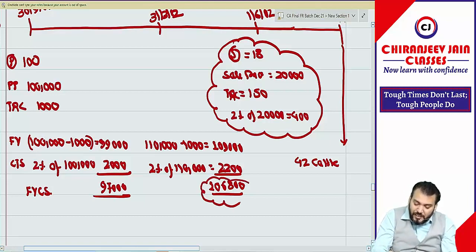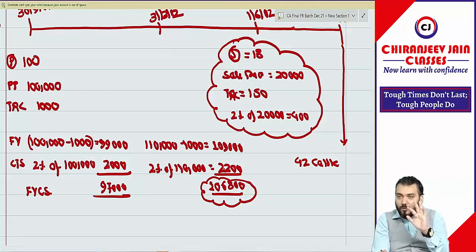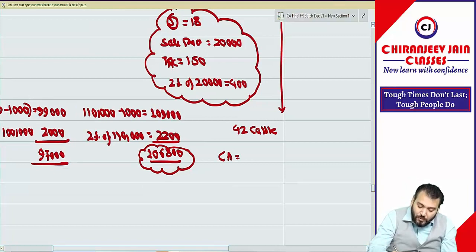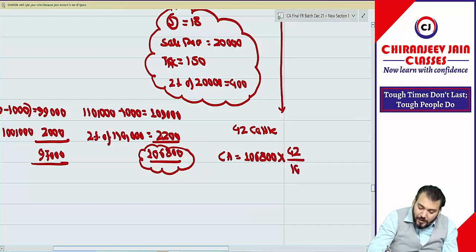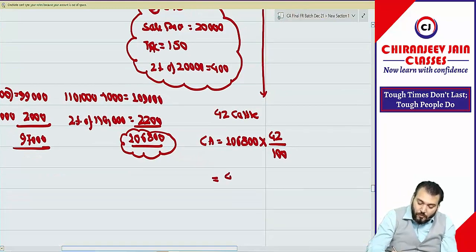This was the fair value less cost to sell on 31st March for 100 cattle. Out of that, 42 were slaughtered. So carrying amount is 1,06,800 into 42 divided by 100, which is 44,850.